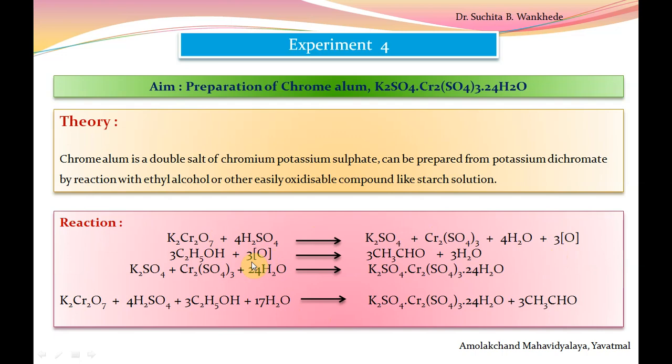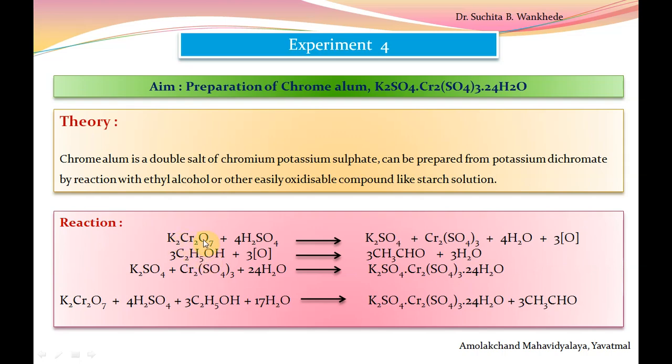This nascent oxygen then reacts with ethyl alcohol, which is added in the mixture of potassium dichromate and sulfuric acid, which undergoes oxidation by using potassium dichromate in acidic medium. Here ethyl alcohol acts as reducing agent.